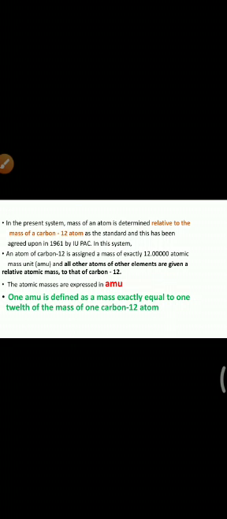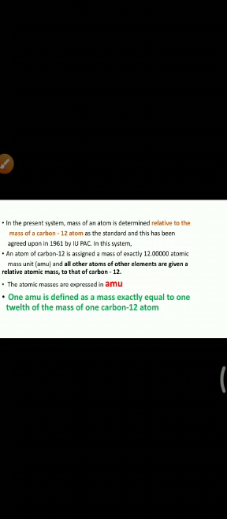In the present system, the mass of an atom is determined relative to the mass of the carbon 12 atom as a standard, and this was agreed upon in 1961 by IUPAC. In this system, an atom of carbon 12 is assigned a mass of exactly 12.000 atomic mass units, that is AMU, and the atoms of all other elements are given a relative atomic mass with respect to the carbon 12 isotope.